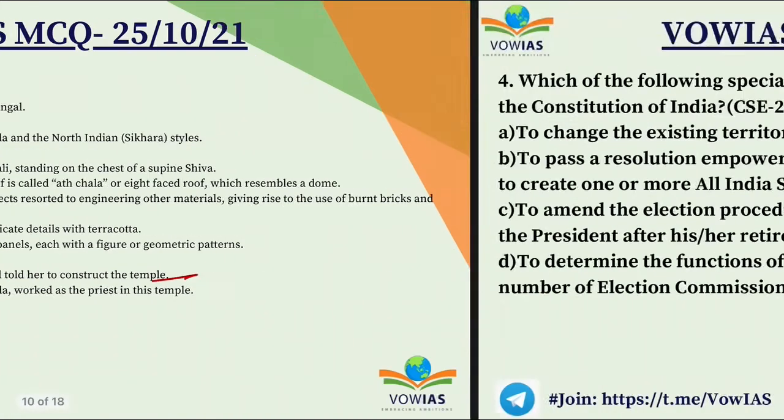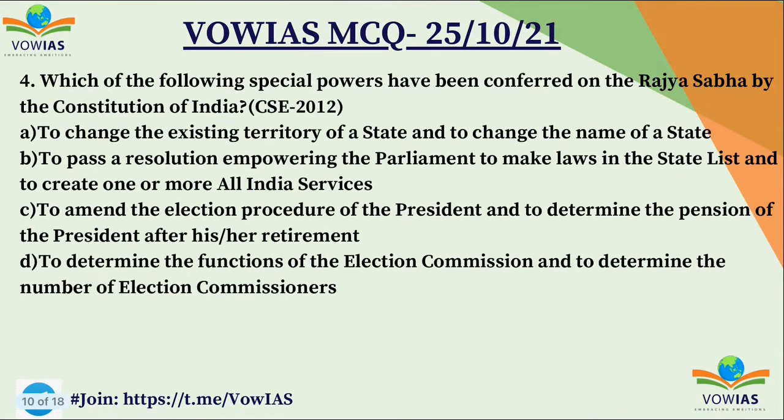Okay, now let's look at the next question, the fourth question. Consider the following special powers which are conferred on the Rajya Sabha by the Constitution of India. A. To change the existing territories of a state and to change the name of a state. B. To pass a resolution empowering the parliament to make special laws in the state list and to create one or more All India services.